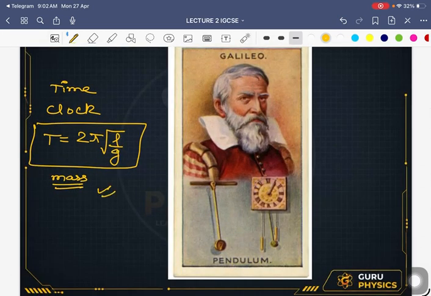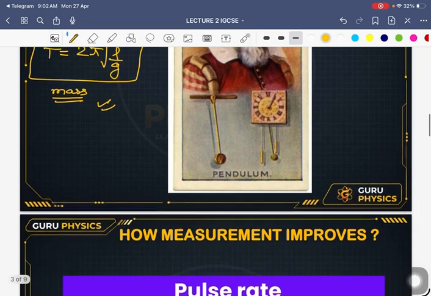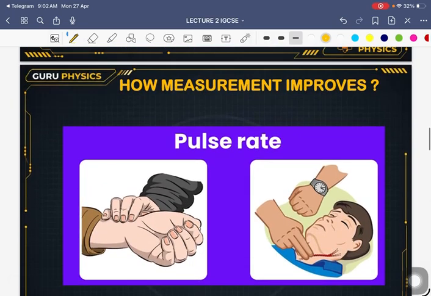Today we have a lot more accurate clocks. Also, with the help of this, he measured the time period. He measured the pulse rate of people. He helped the medical field to measure the pulse rate and all those things.